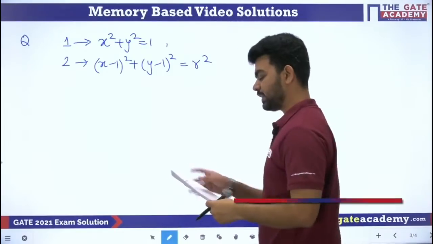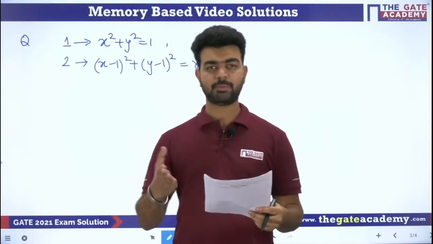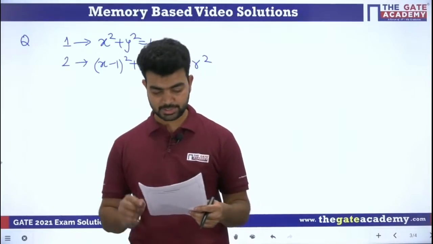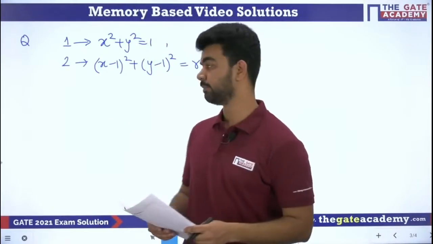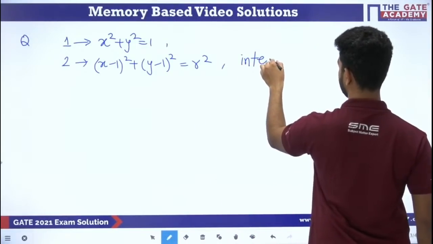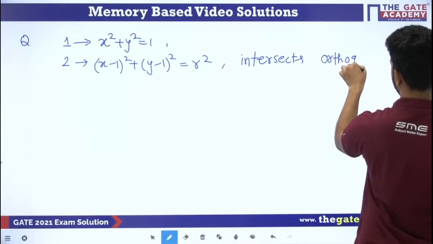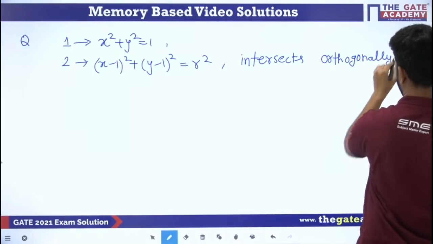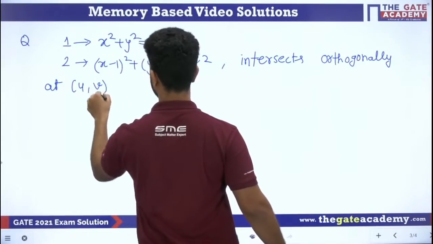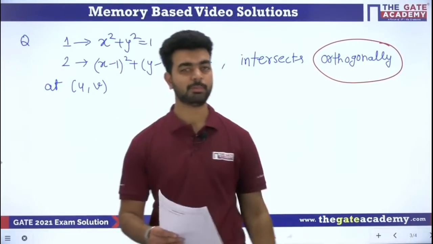And they are saying that suppose circle x square plus y square is equal to 1, and (x minus 1) whole square plus (y minus 1) whole square is equal to r square intersect each other orthogonally at the point u comma v. So they are saying that both the circles intersect orthogonally at point u comma v. Very important information here is orthogonally. If you understand the meaning of orthogonal, then you will be able to solve this question.